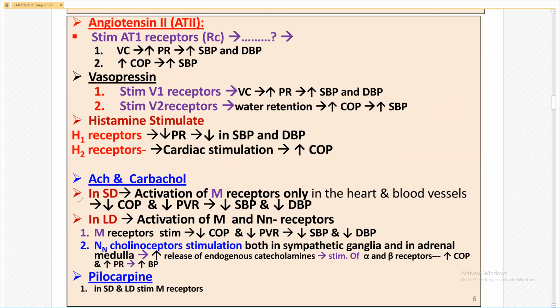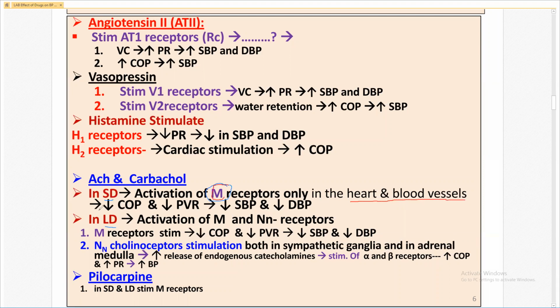Acetylcholine has two different effects in the small dose and in the large dose. Acetylcholine and carbachol, in the small dose, there is activation of only muscarinic receptor in the heart and the blood vessels.